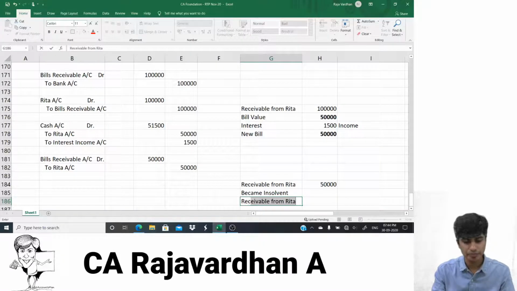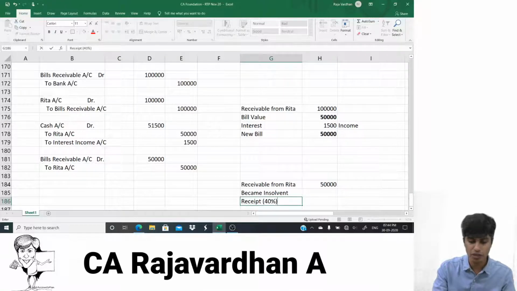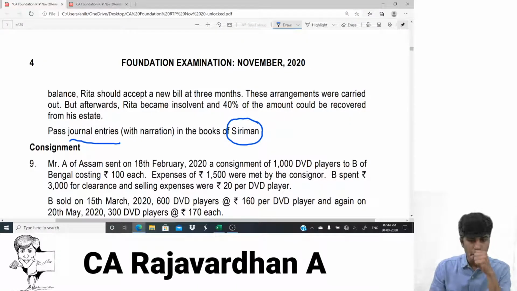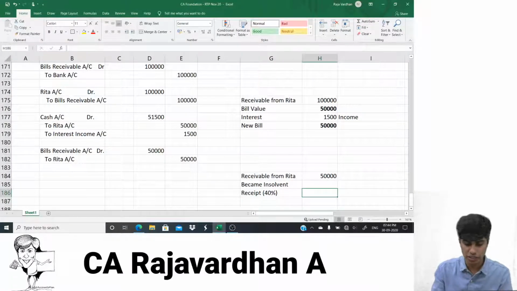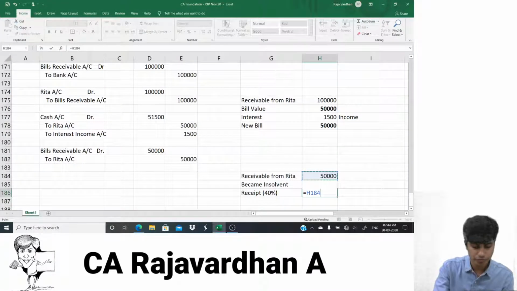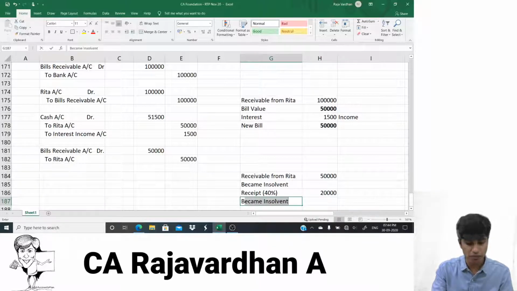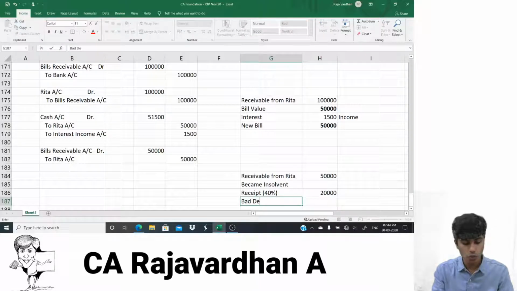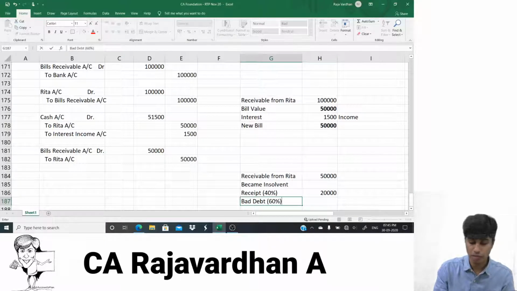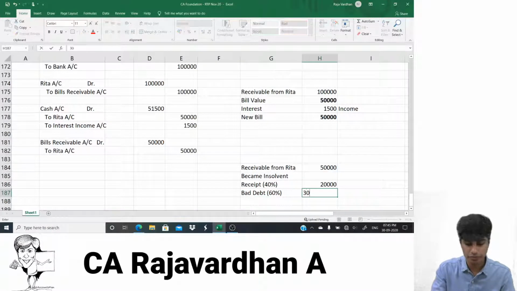Yeah, receipt. How much was received? 40% of the money was received. Meaning, that's what is given to us here. 40 paise in a rupee will be received. So technically 40% of the amount is required. So of 50,000, 40% is received. So basically you receive 20,000. Whatever you don't receive is bad debts. So she is a debtor who became bad. How much? 30,000.